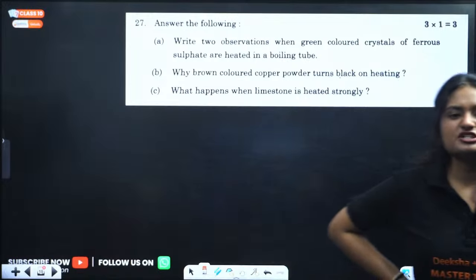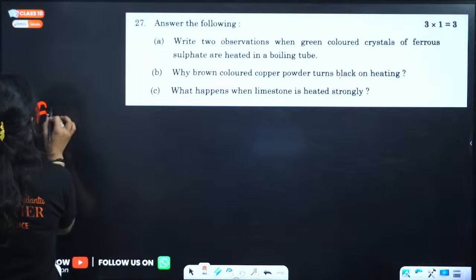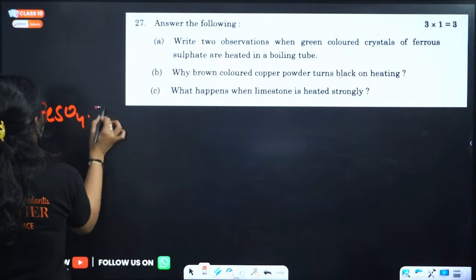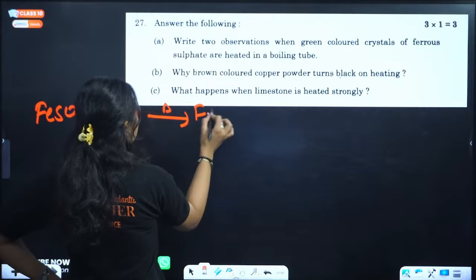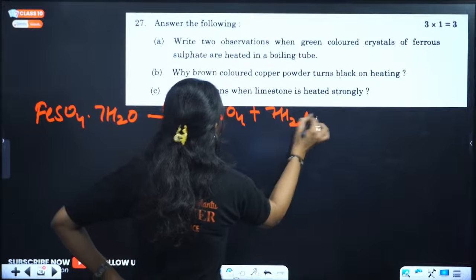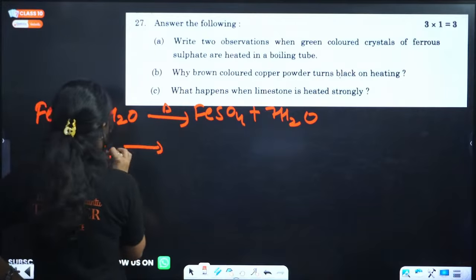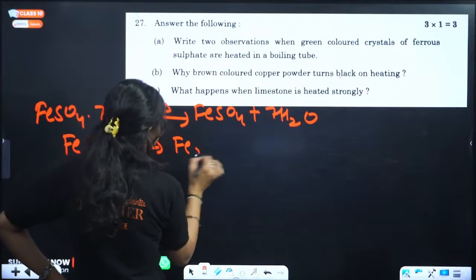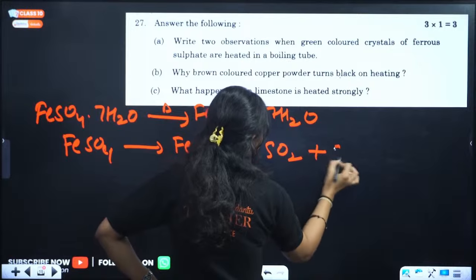Write 2 observations when green colored crystals of ferrous sulfate are heated. So if you have ferrous sulfate, green colored, that means it has water of crystallization, and when you heat it, what happens? You get iron sulfate plus 7H2O. But if you continue heating it, what will happen? You will get Fe2O3, iron oxide, plus sulfur dioxide, plus sulfur trioxide.